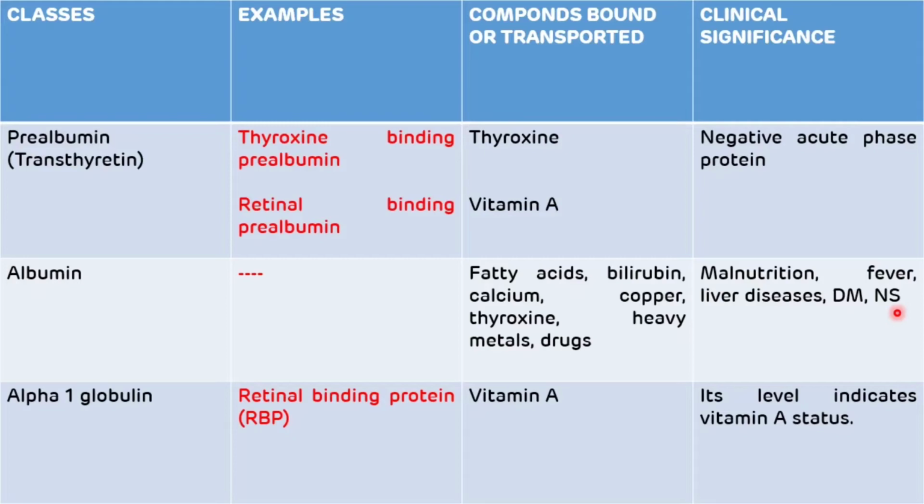Another example of a transport protein is retinol binding protein. It belongs to the alpha 1 globulin class. It helps in the transport of vitamin A. The level of retinol binding protein indicates vitamin A status.